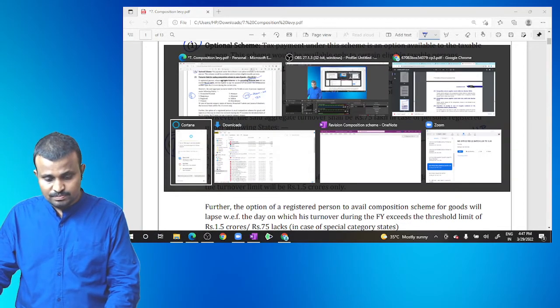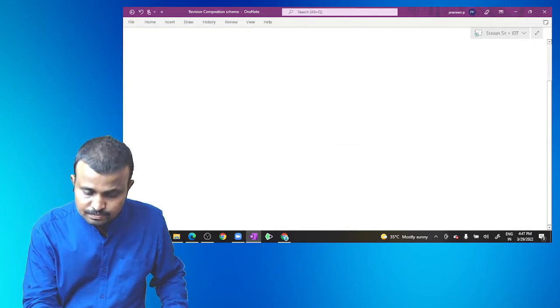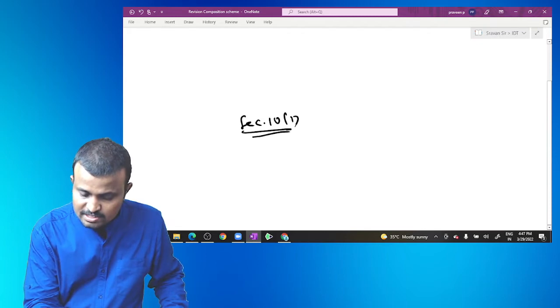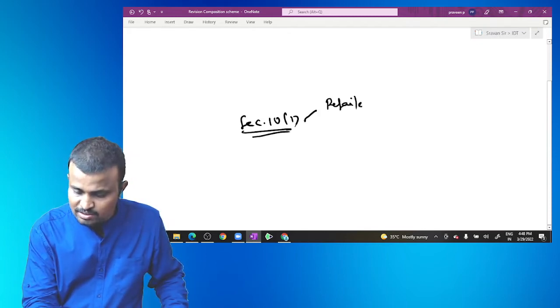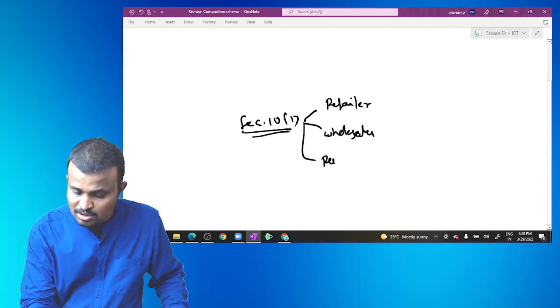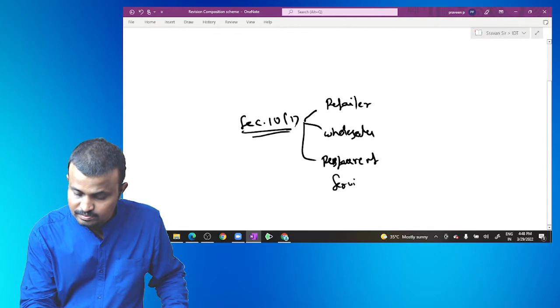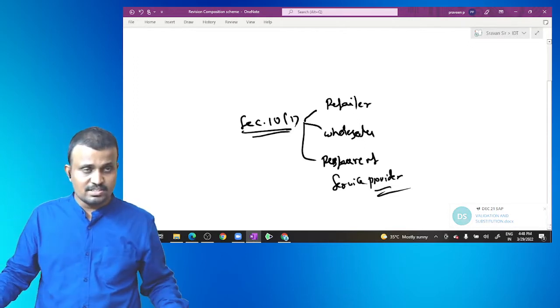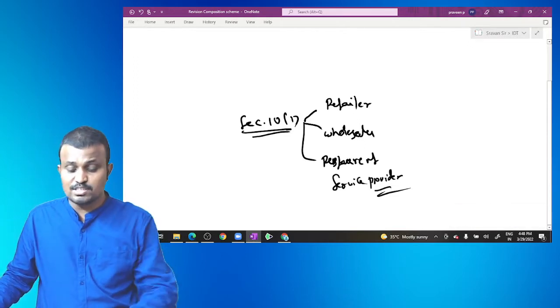So section 10(1) applies to retailers as well as wholesalers of goods, and it also applies to restaurant service providers.